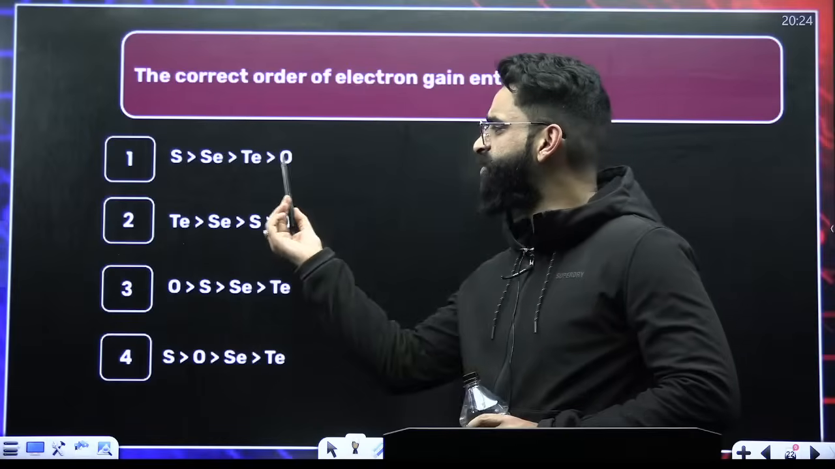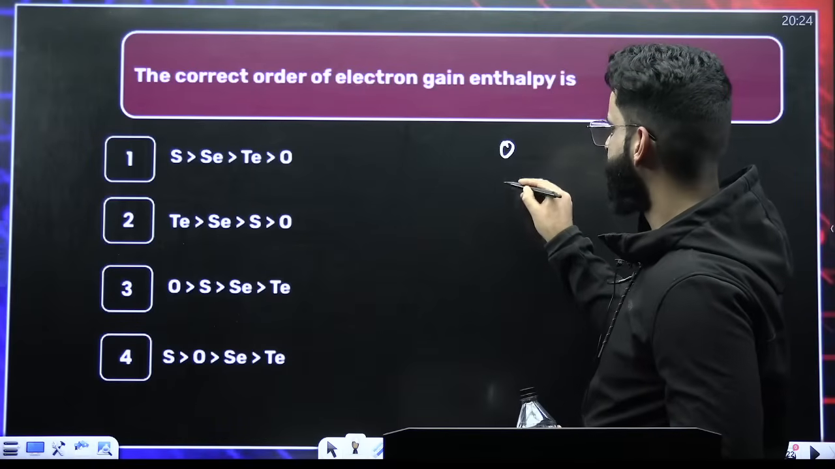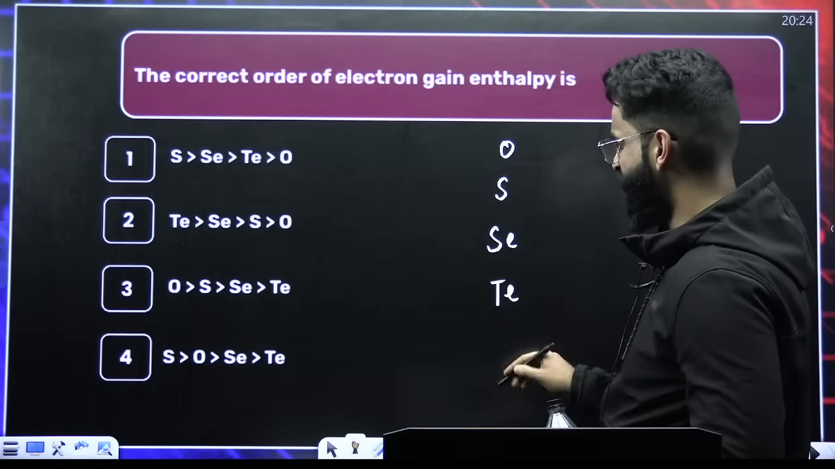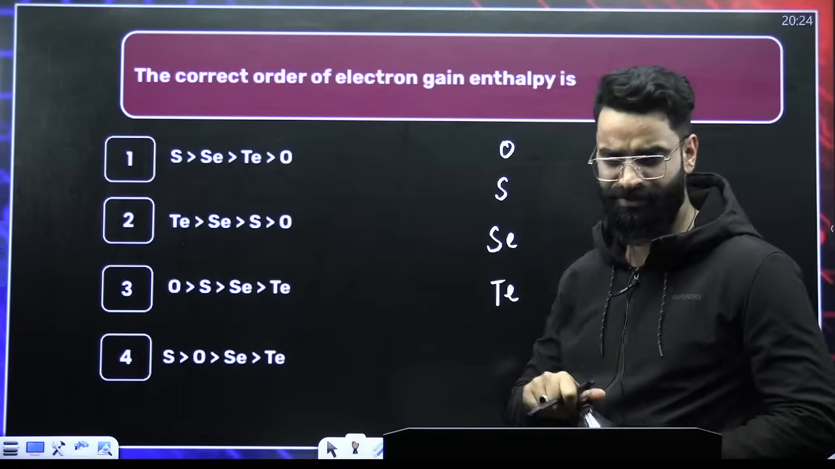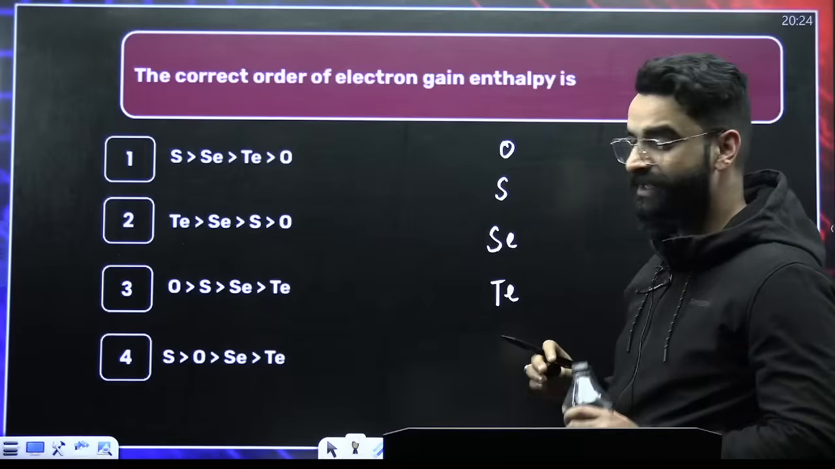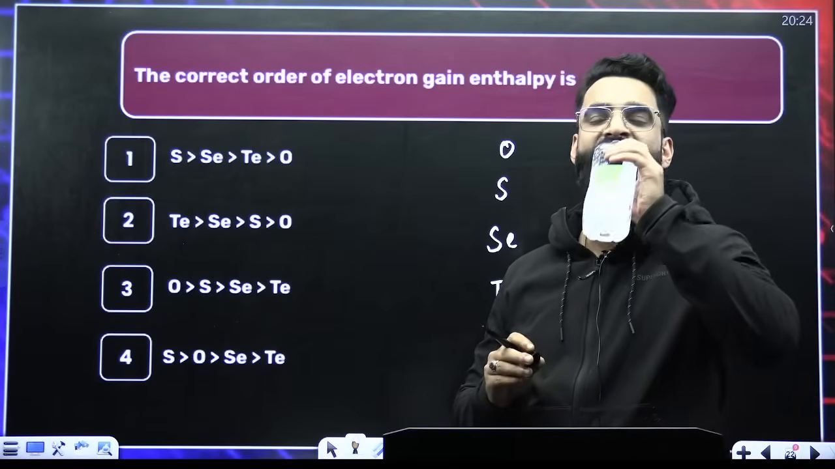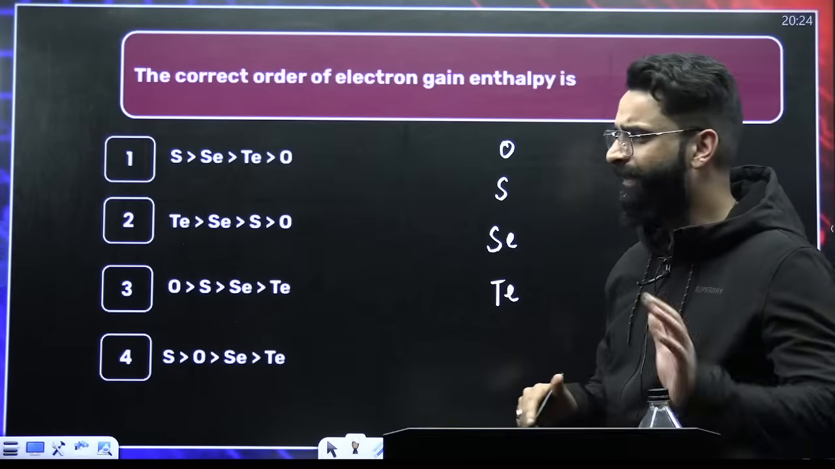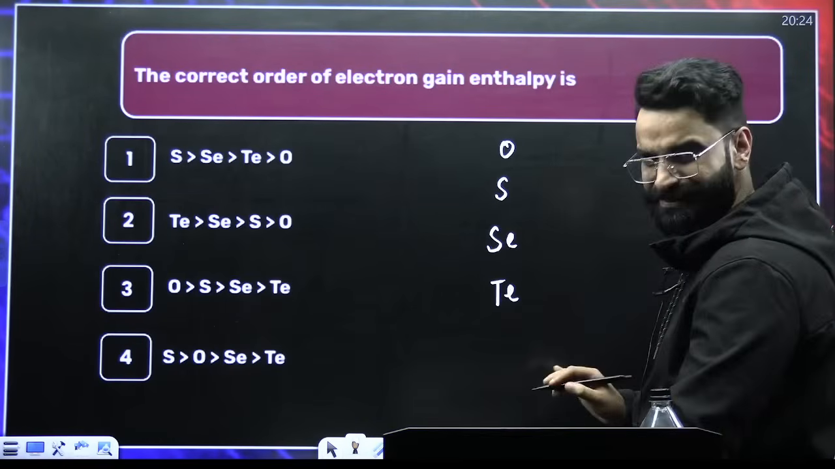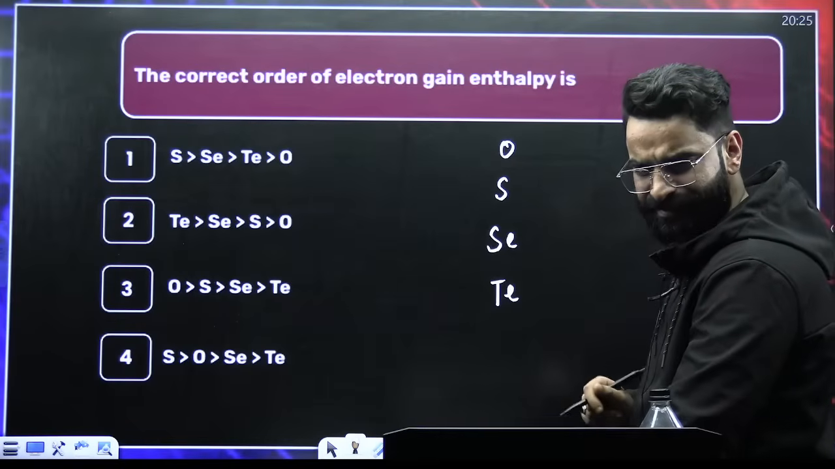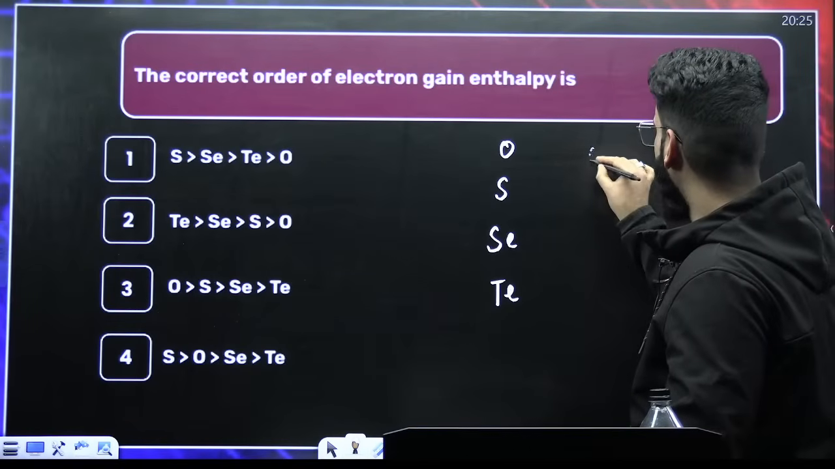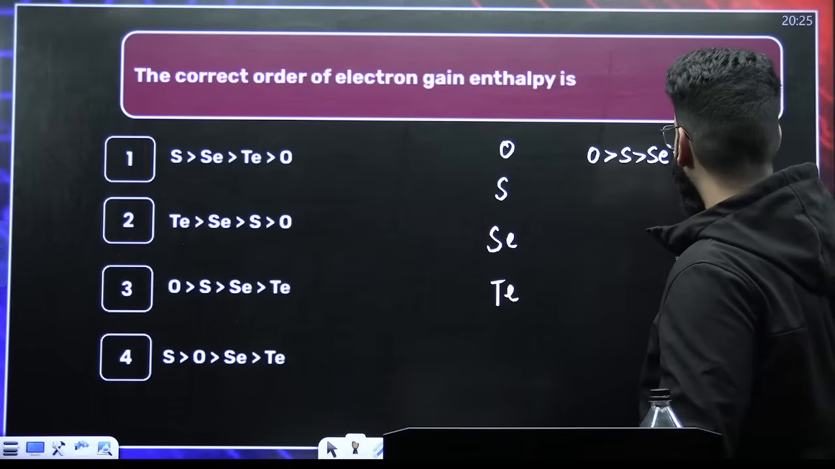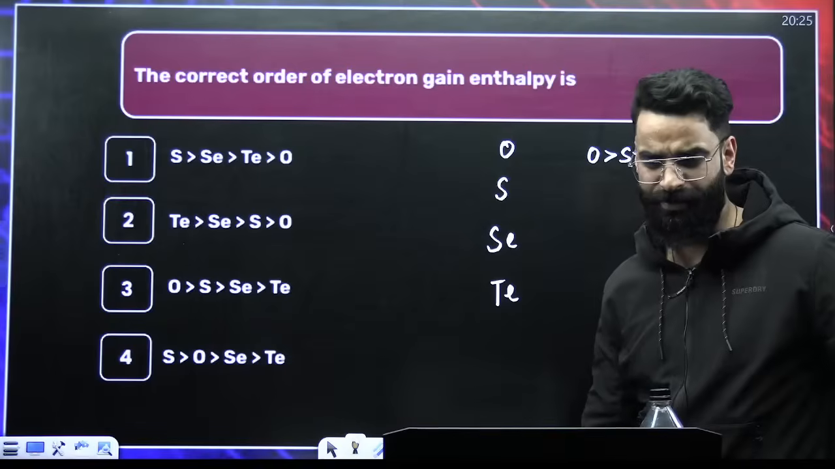Well, these are the elements of your group 16: oxygen, sulfur, Se, Te. And there is Po as well, but leave that aside, they have not given that in the option. So give me the order of the electron gain enthalpy. Down the group, electron gain enthalpy decreases. So I would say oxygen should have maximum, then comes sulfur, then Se, then Te. This is the expected order of electron gain enthalpy.